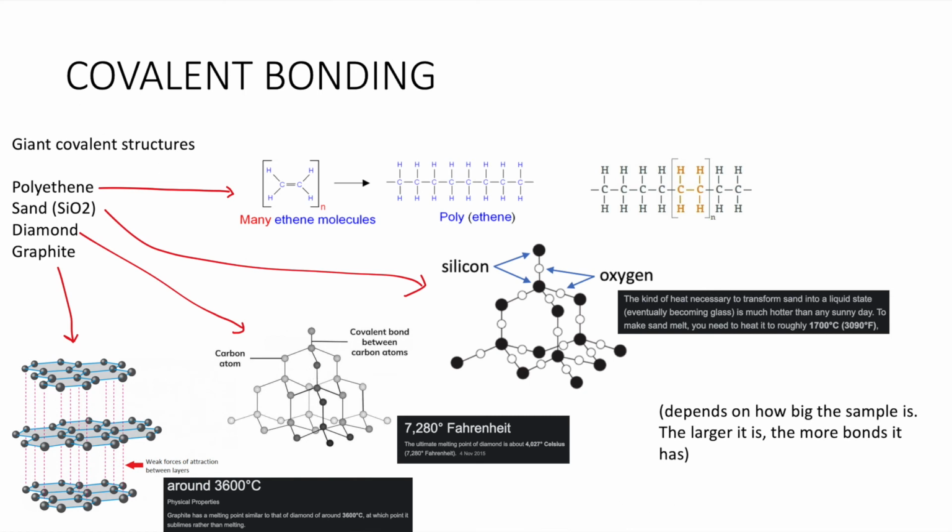So sand and diamond, they are in this giant tetrahedral structure whereby one atom is bonded to another 4 atoms, repeated probably infinitely until the material runs out of atoms to use. Sand, known as silicon dioxide, and diamond, they will of course have extremely high melting points and boiling points because a lot of energy is required to overcome the numerous amount of covalent bonds.